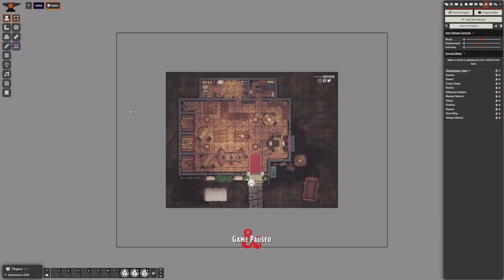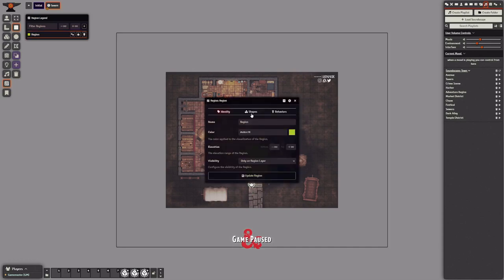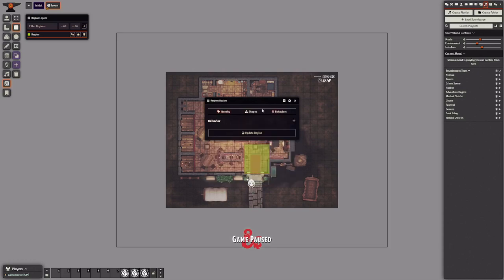Other options that we have are related to the region. We can draw a region here in the scene, right? Let me give a name to this region. And let's add a behavior to that region. We select mood play events and let's give a name.